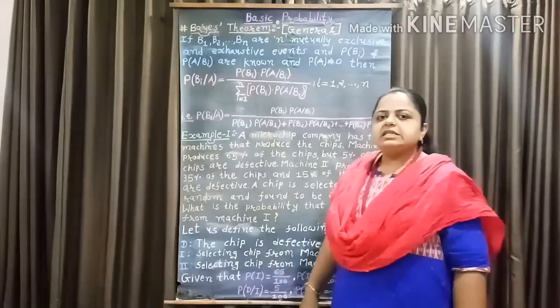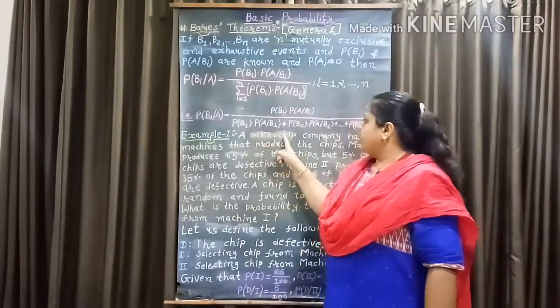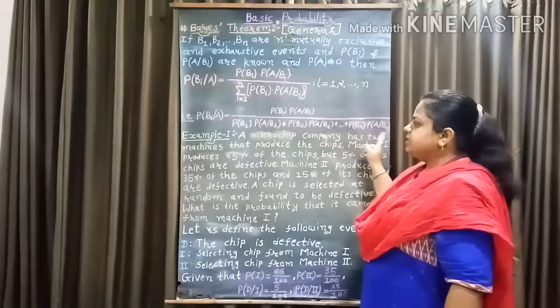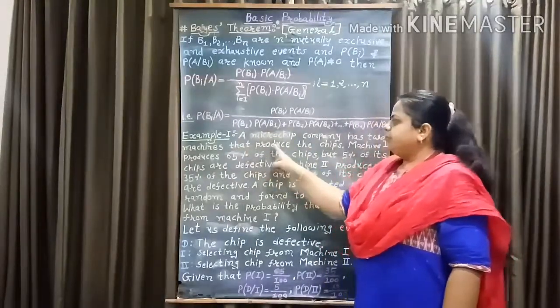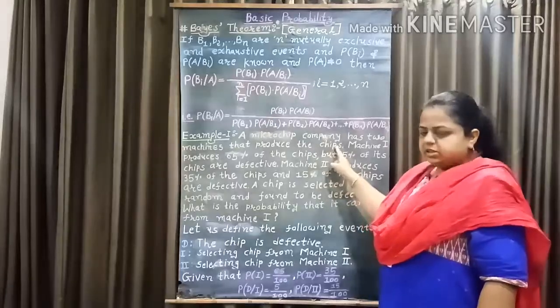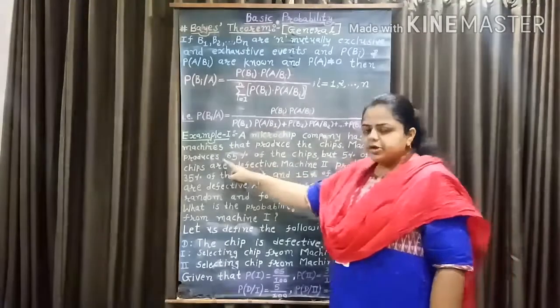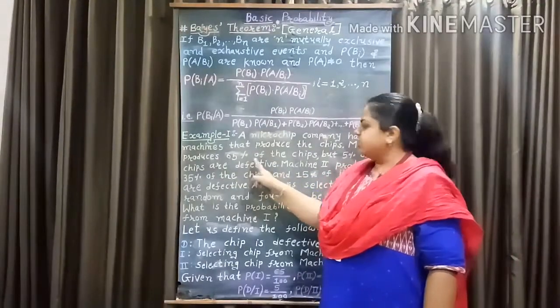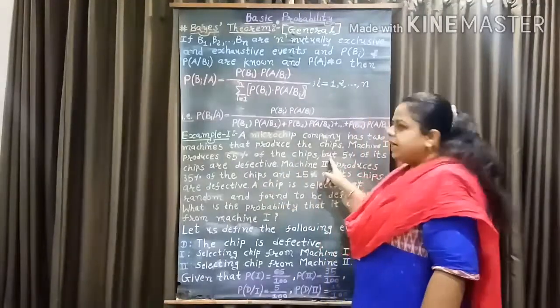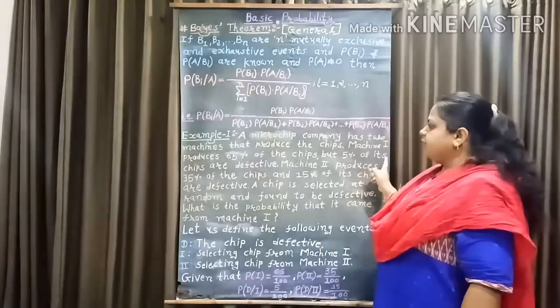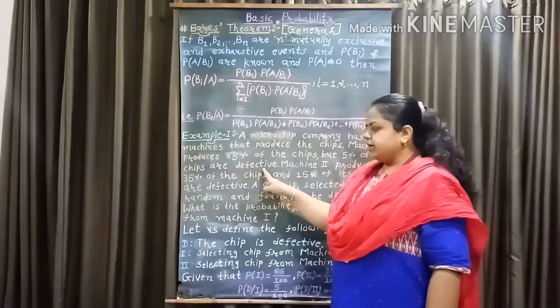Now let us consider one example. A microchip company has two machines that produce the chips. Machine 1 produces 65% of the chips, but 5% of its chips are defective.